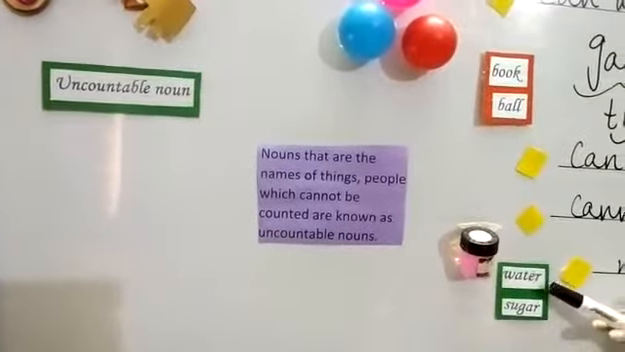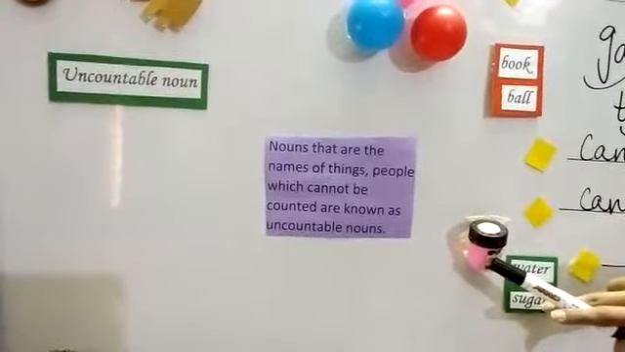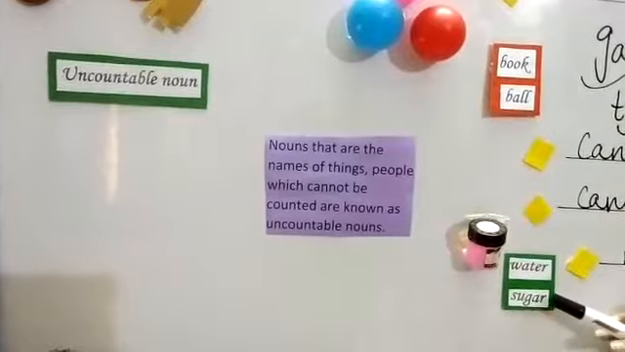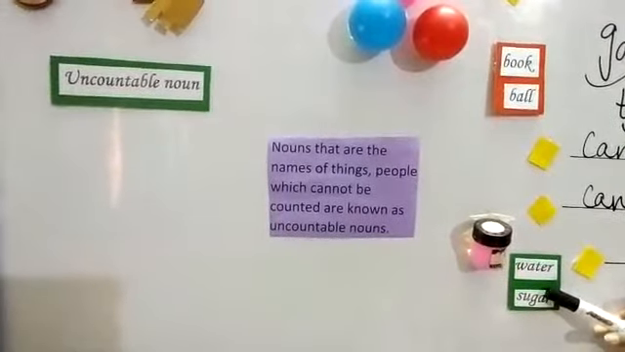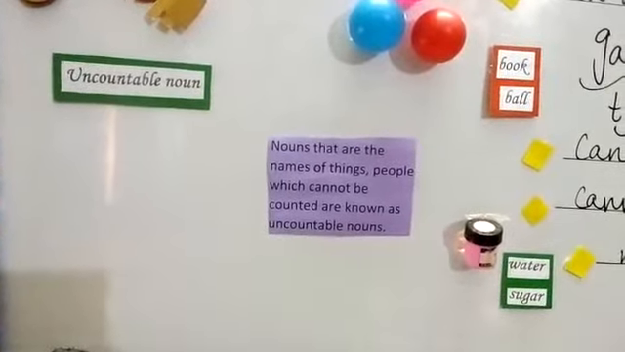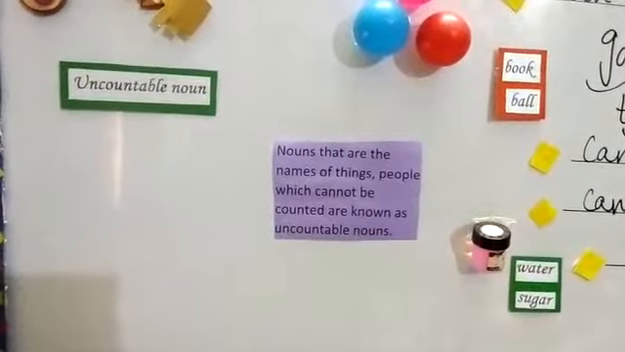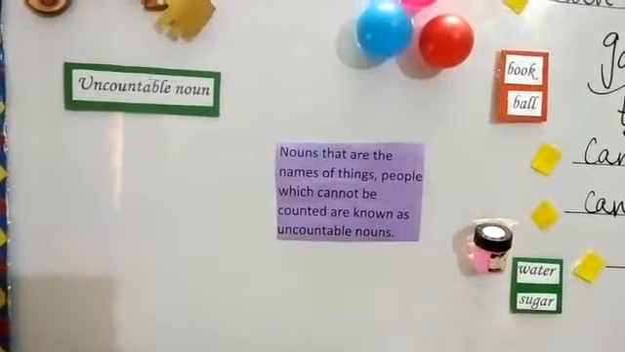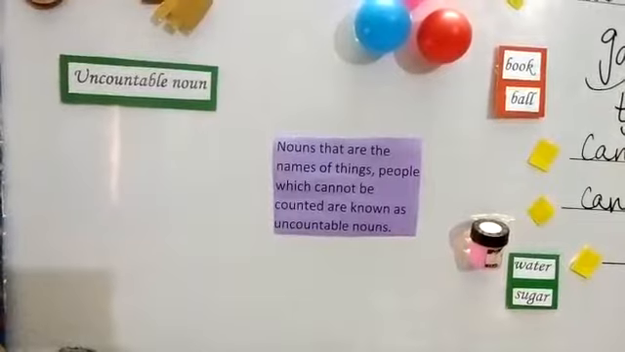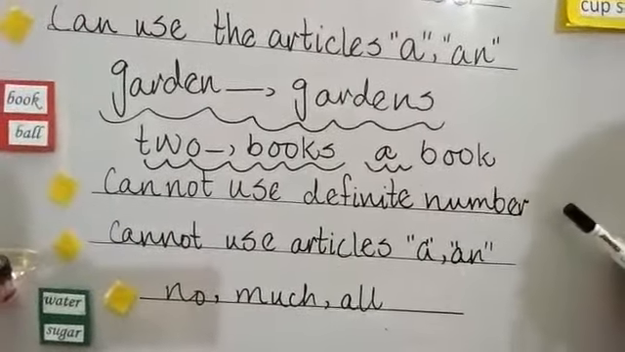Like in the example water, sugar, and you can see another example, paint. Can we count them? No. That's why these nouns are uncountable nouns. What are uncountable nouns? Nouns that cannot be counted are known as uncountable. I will explain it in more detail.